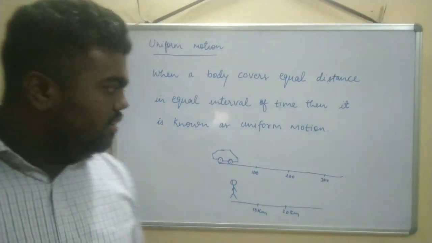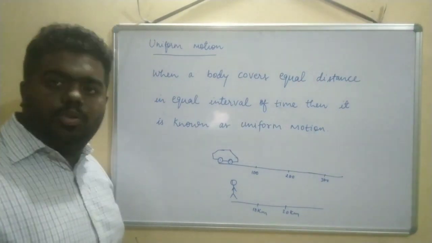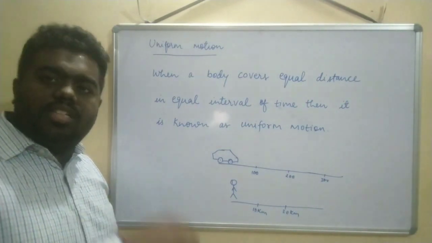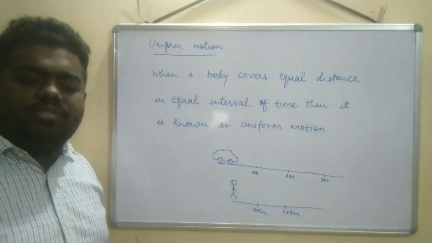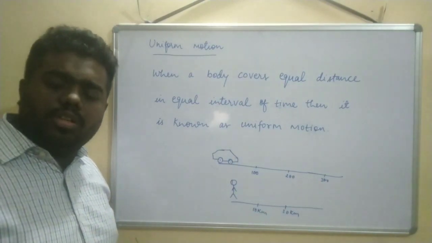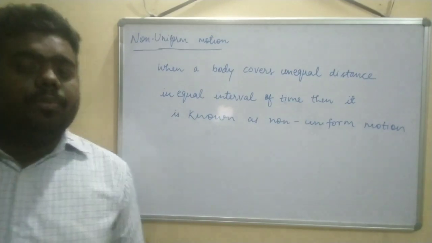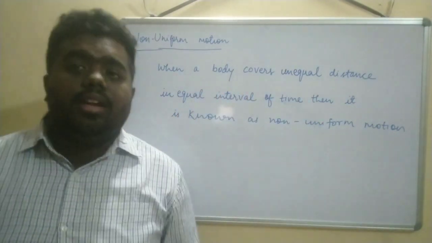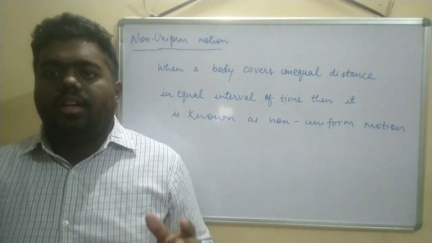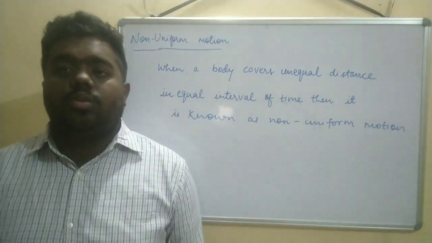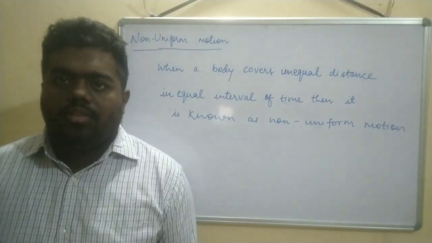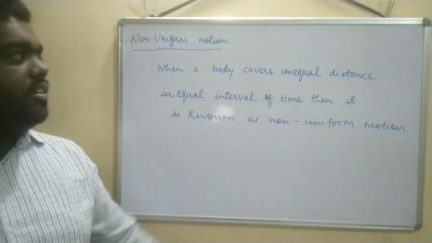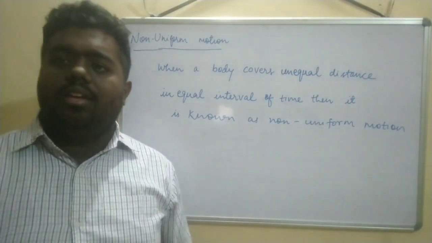Fine. So this was the uniform motion. We have a graph for uniform motion also. First we will see non-uniform motion, then we will see the graph for uniform and non-uniform motion together. Now the next topic is non-uniform motion. What is its definition? When a body covers unequal distance in equal interval of time, then it is known as non-uniform motion. Distance will be unequal but time will be equal.